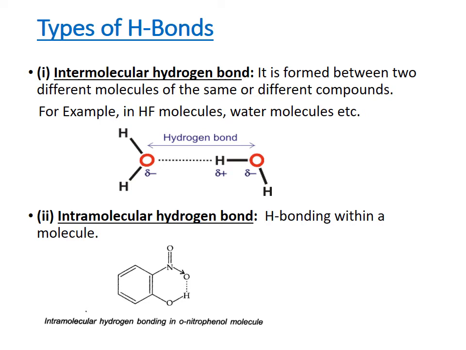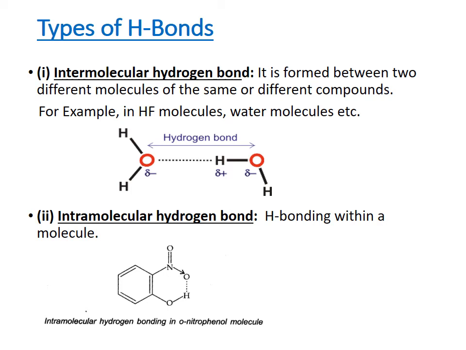Here hydrogen forms a bond with the electronegative oxygen of the first molecule. Like that, the oxygen present on the second molecule can form a hydrogen bond with the hydrogen present on the third molecule. Clear? And here the force of attraction is between molecules, and this hydrogen bonding is called intermolecular hydrogen bond.